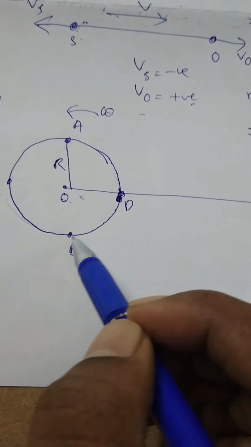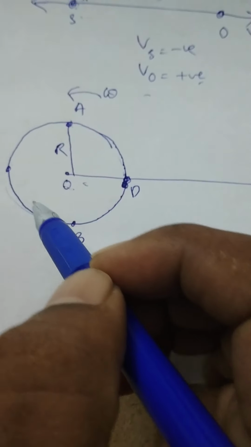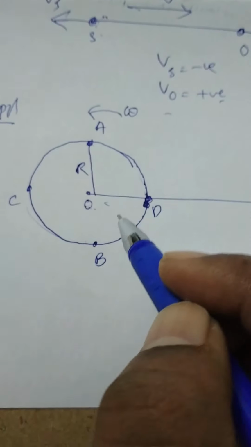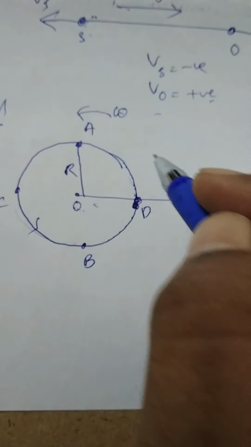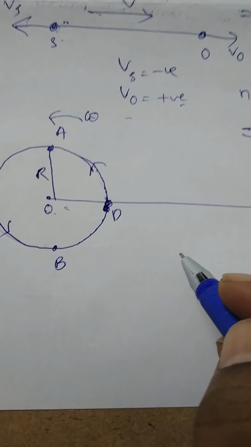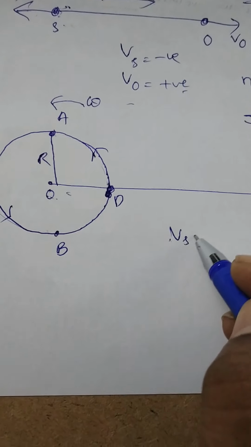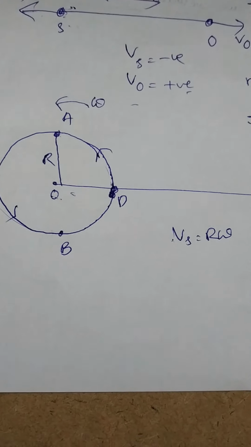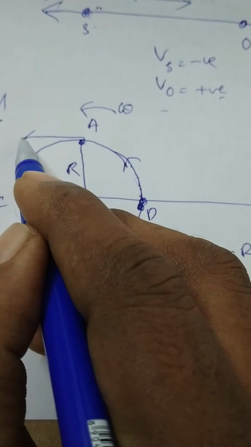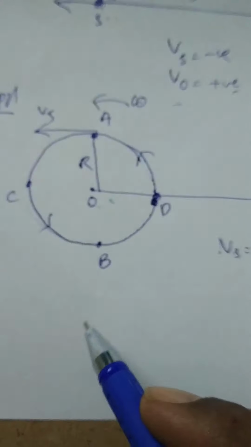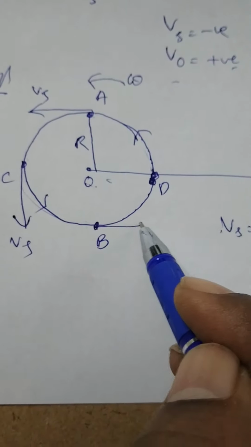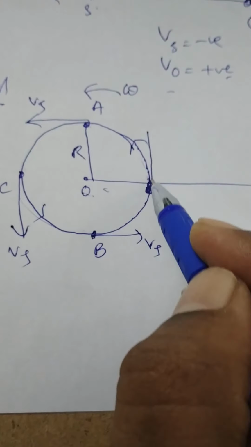As the body is going along the circumference of the circle, velocity at any instant will be along the tangent drawn on the circular path at that point. Suppose the source is moving along the circumference of the circle. Its linear velocity can be represented by Vs equal to R omega. At A, its velocity is along the tangent drawn on the circle at that point. It is Vs. Also at C, it is Vs. At B, Vs. And also at D, it is Vs.